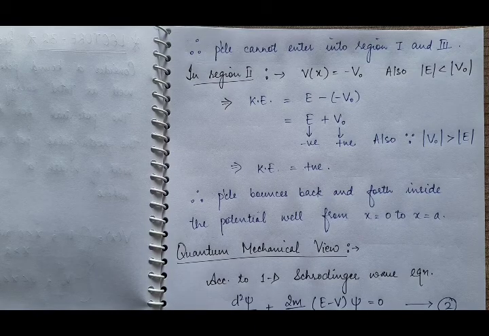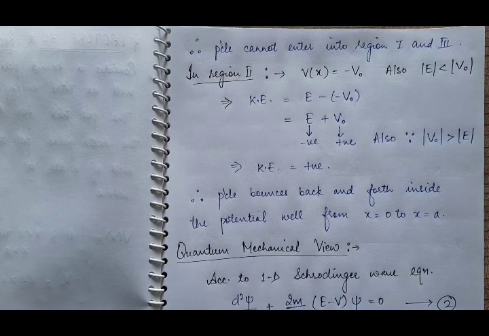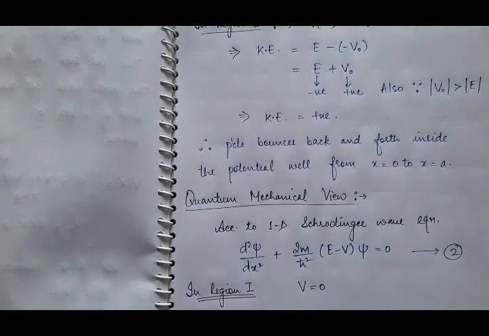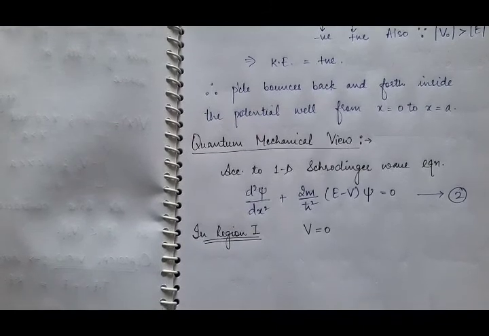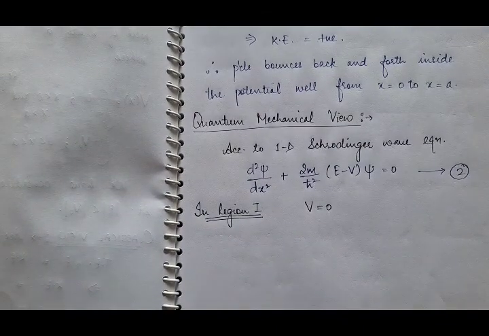So now we will discuss its quantum mechanical view. According to the quantum mechanical view, we use the one-dimensional Schrödinger wave equation and find its solution in the three regions 1, 2 and 3. First we will study region 1. In region 1, we know that potential V is equal to 0.